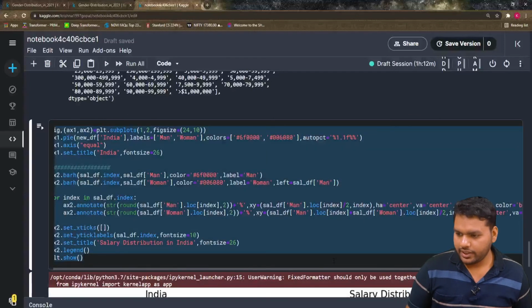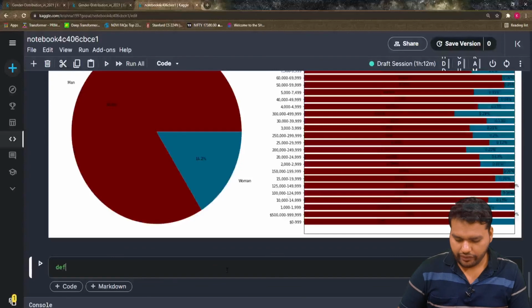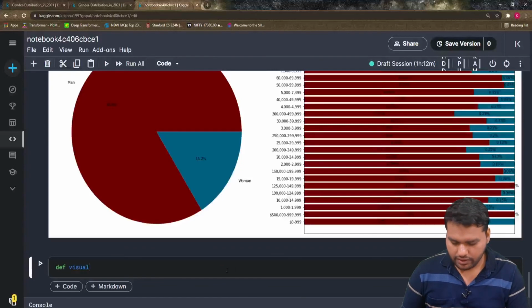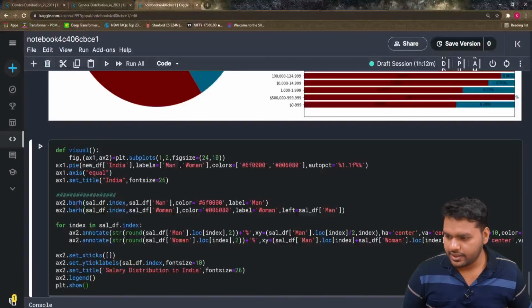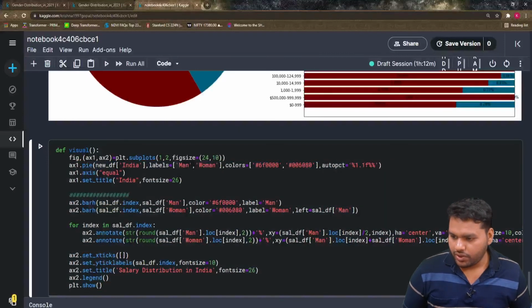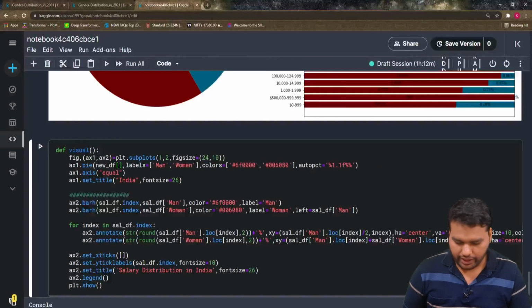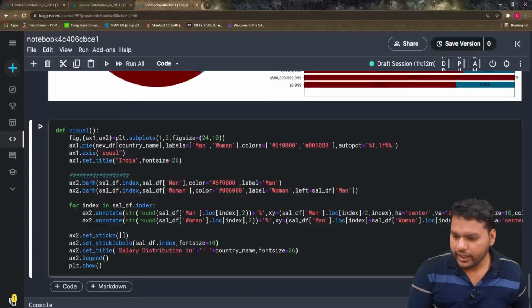Copy the code, no need to change anything here, and write a function: define visualization, def visual, that's okay, and put it here. Now let's see what things have to be passed first. We have to pass the country name as an argument.